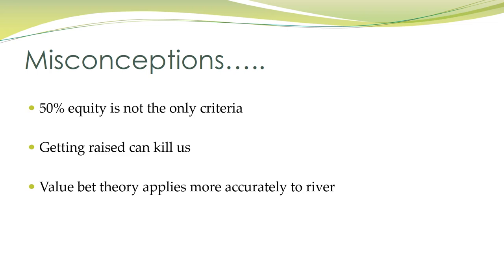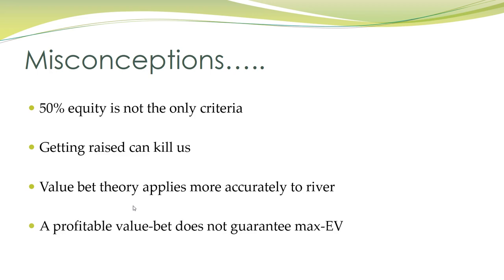So in some cases, just because you have over 50% equity against your opponent's calling range doesn't always mean that it's going to be correct to fire a bet for value, because you may lose control of that pot on a later street. So most of this value bet theory applies most accurately to the river. Once we're considering flop and turn, we have to now seriously consider any playability issues which may prevent us from reaching showdown.